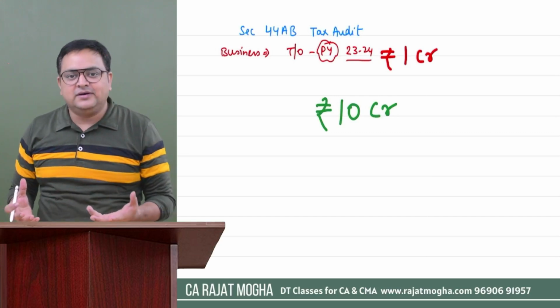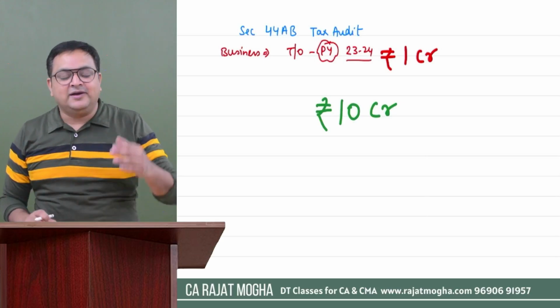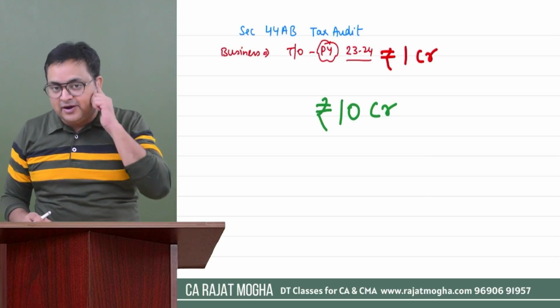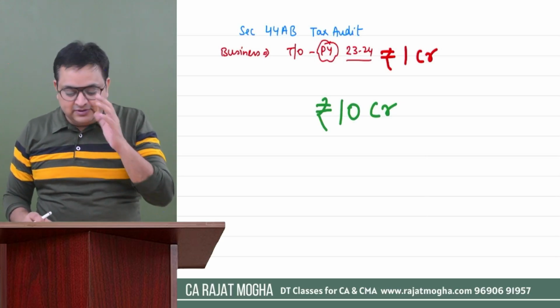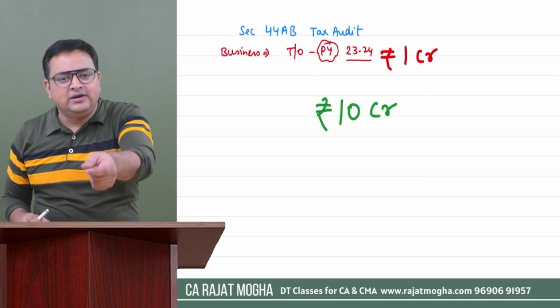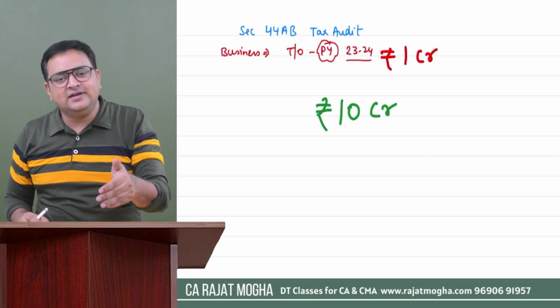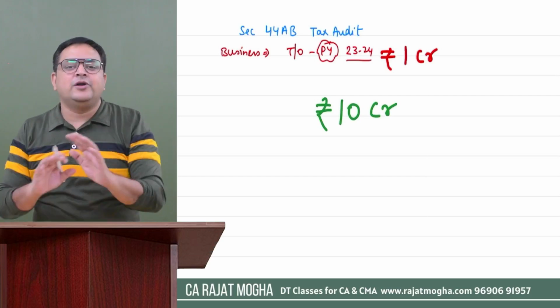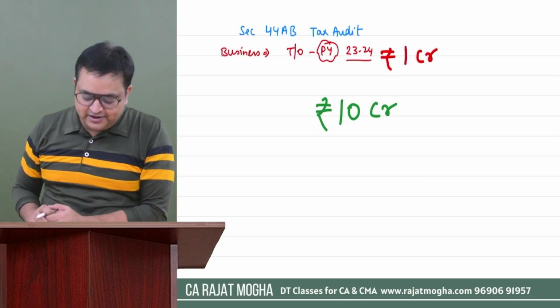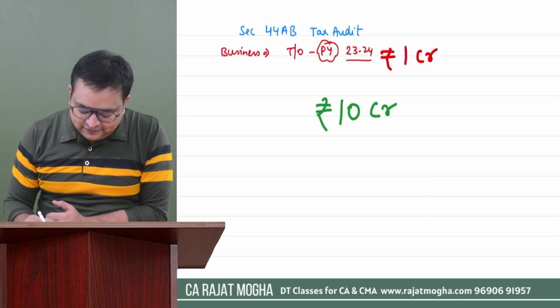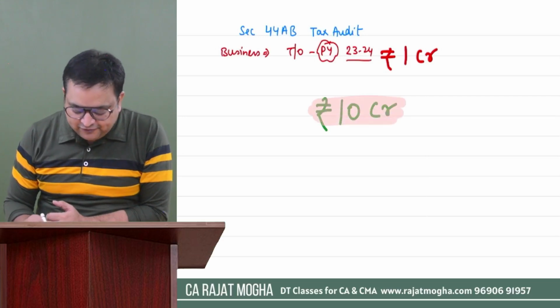So it is a good deal, in fact, right? Because after 1 crore, assessee is required to get the accounts audited. But now they say that we are giving you a very small condition which you can fulfill very easily. And if you fulfill this condition, up to 10 crore, you are not required to get the accounts audited. Okay. But to avail this facility of 10 crore, you have to fulfill a condition.